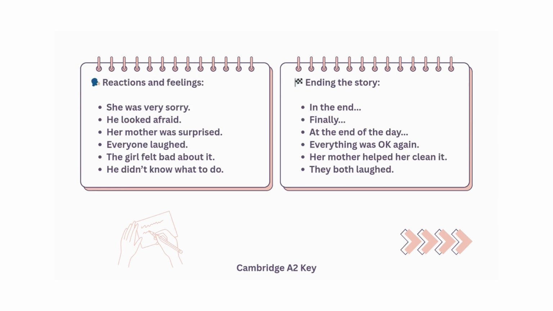Now, let's look at two more important parts of your story, reactions and feelings, and how to end the story. First, on the left, we have some examples of how people in your story might feel or react. This helps show emotions and makes your writing more interesting. You can say things like, "She was very sorry," "He looked afraid," "Everyone laughed." These short sentences are really useful because they show the reader what the character is thinking or feeling.